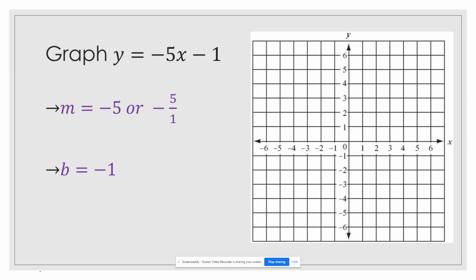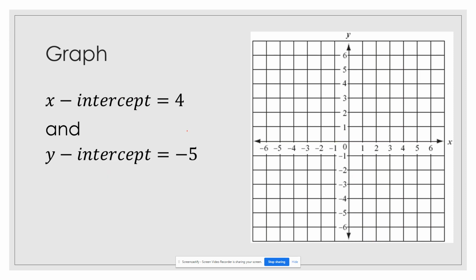Our slope is -5, which is the same as -5/1. Our y-intercept is -1. I'll begin by putting a point at -1. That slope of -5 tells me to go down 5 units and to the right 1 unit. So I can connect those 2 points to make my line. Arrows on the end again.